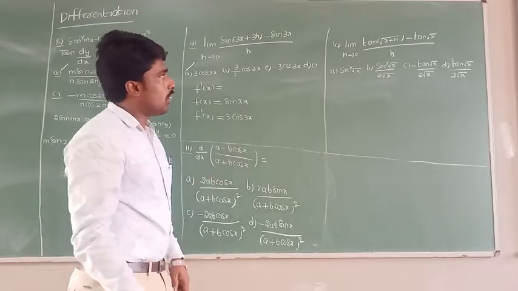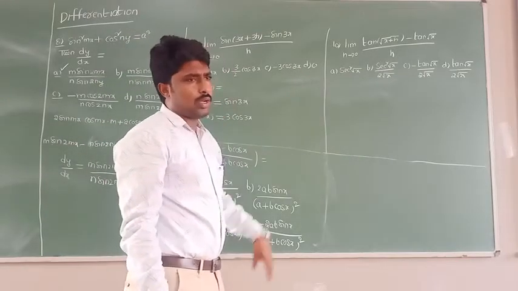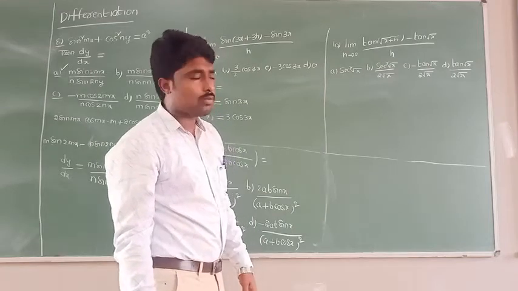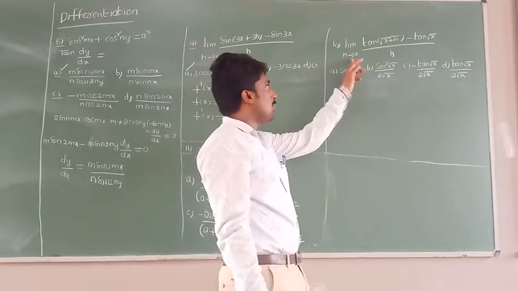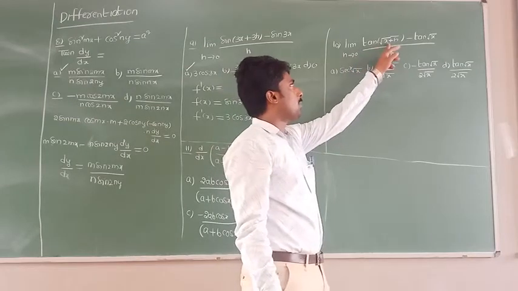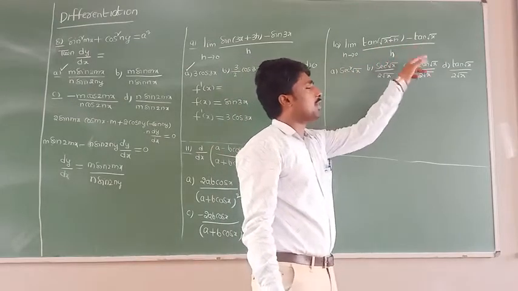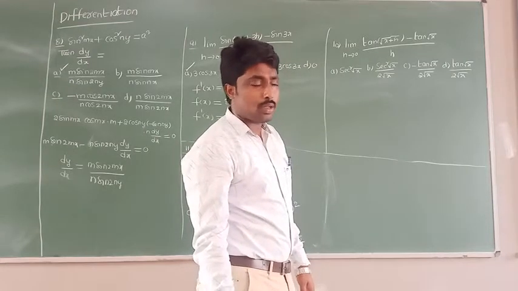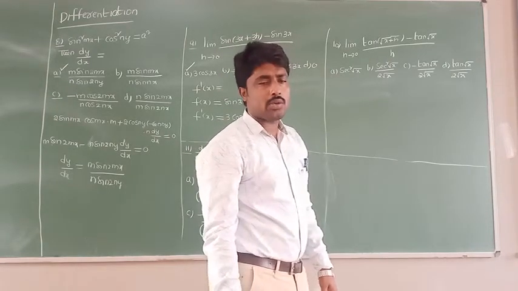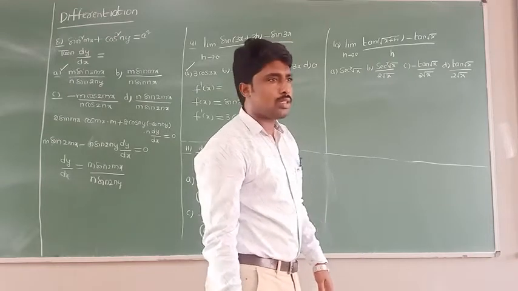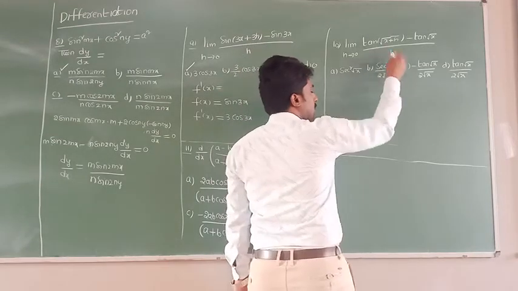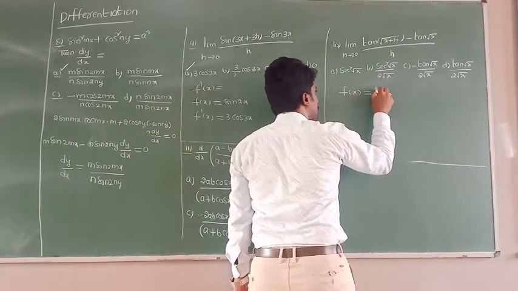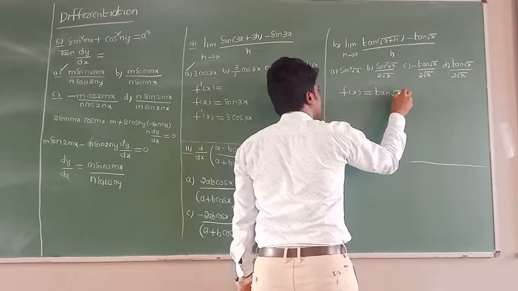Does everybody understand? Now you see here, a similar problem. This is also related to the first principle derivative formula. If you observe clearly, limit h tends to 0, f of x plus h minus f of x by h representation. What you need to find out is f dash of x. Before finding f dash of x, we need to identify what the function is. If I compare with the first principle derivative, I will get f of x equal to tan root x. Do all of you understand?